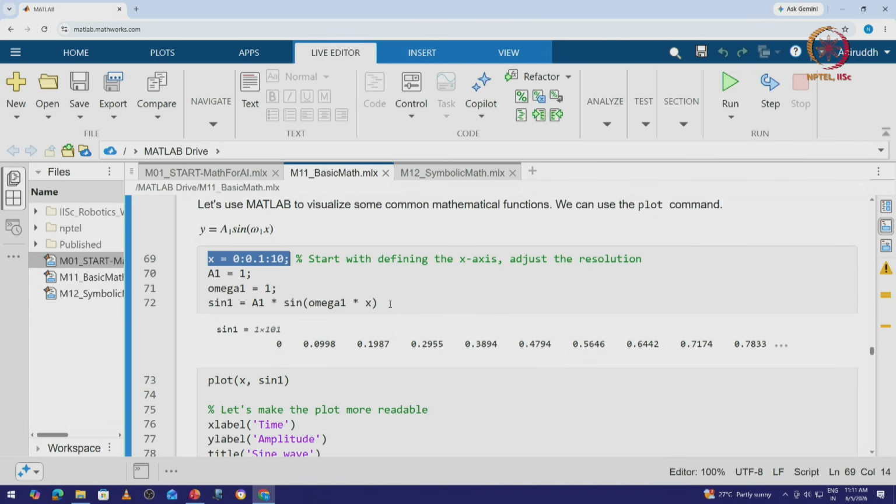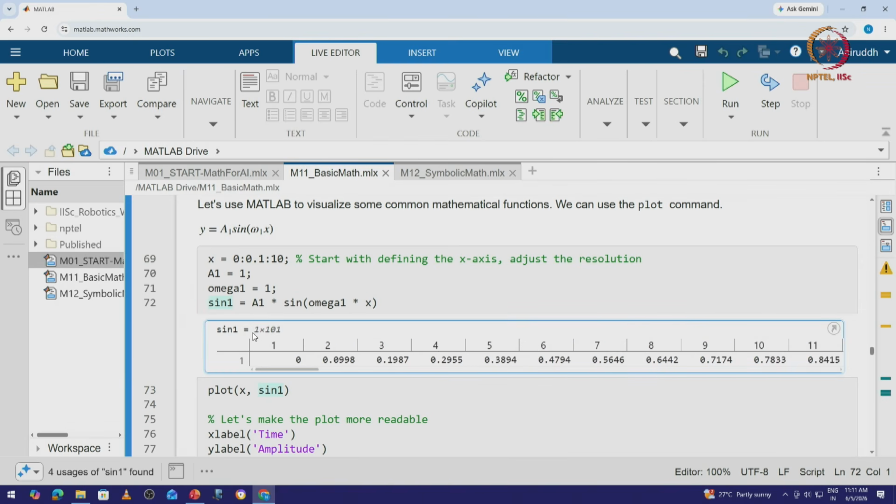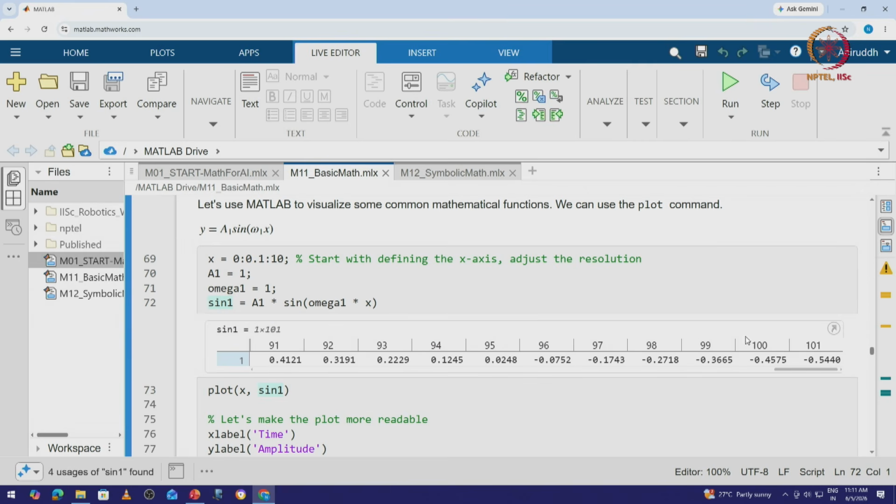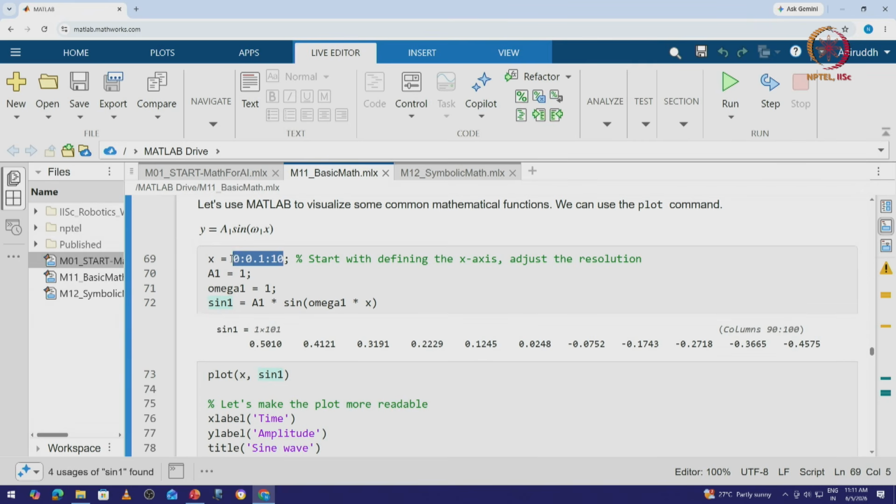So let's say we have the value of y. Now if we look at the value of y, it is essentially 1 cross 101, so it's actually a vector, right? And at each step size we have its corresponding value, and the value is identified from here, right? So depending upon the step size, the size of the vector would change.